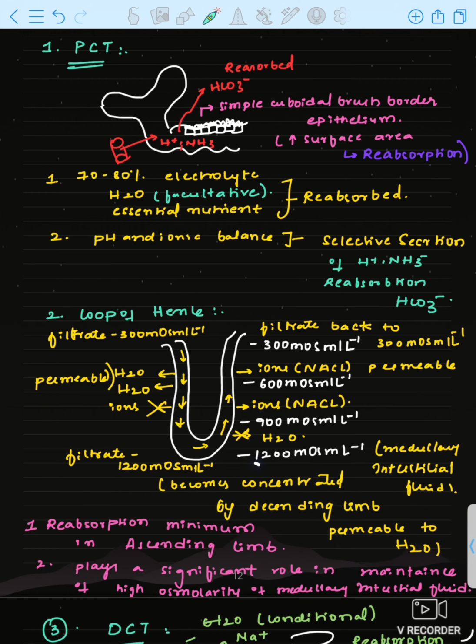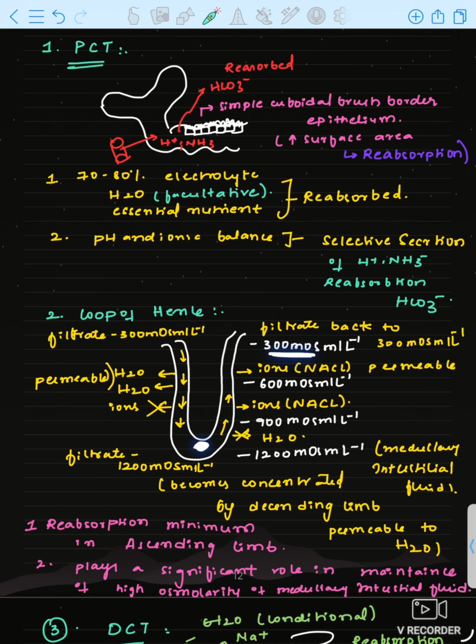Now it has reached the same concentration as the medullary interstitial fluid. The filtrate concentration is the same as the medullary interstitial fluid. Now it should go upward through the ascending limb of the loop of Henle. And we know that when it is going upward, the medullary interstitial fluid concentration decreases. See, when it is going upwards, the concentration is decreasing.